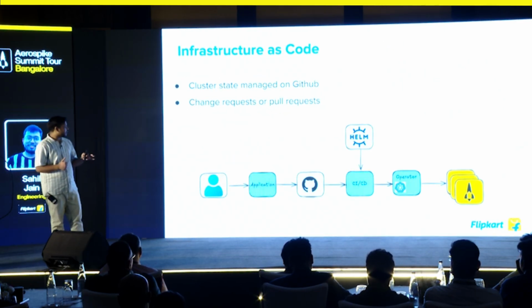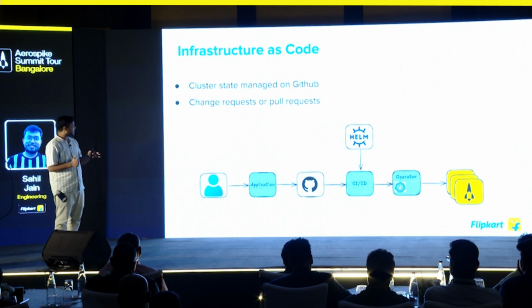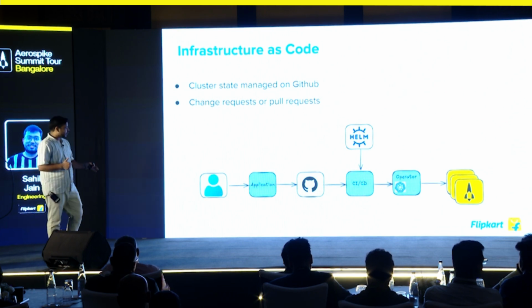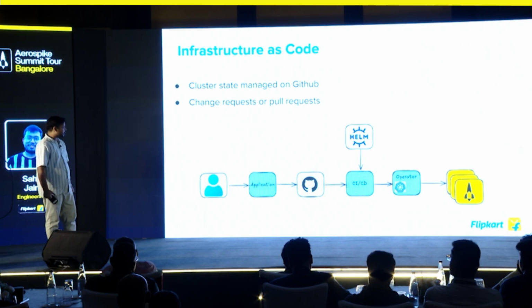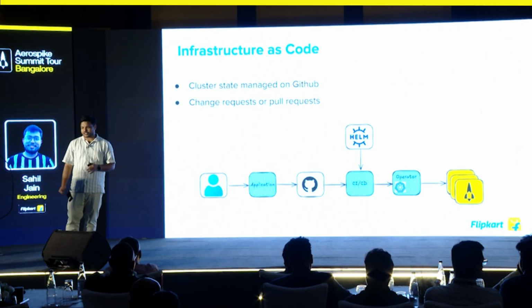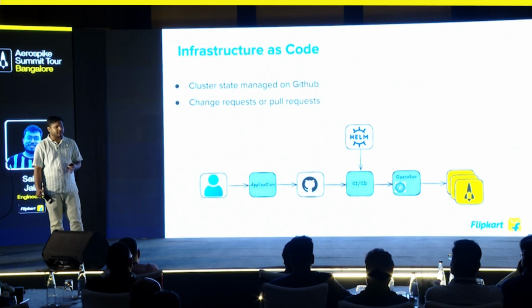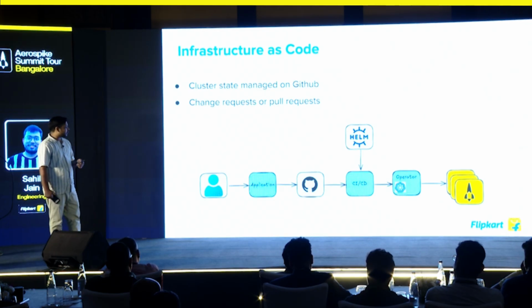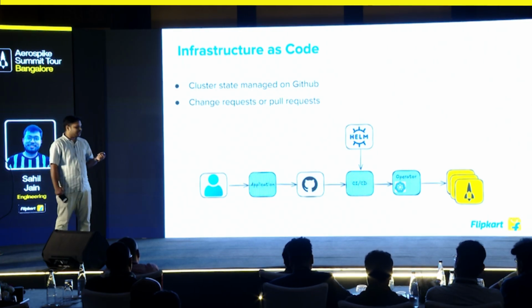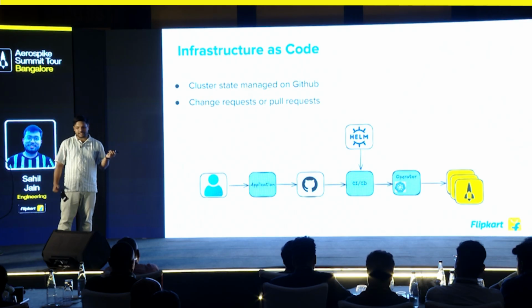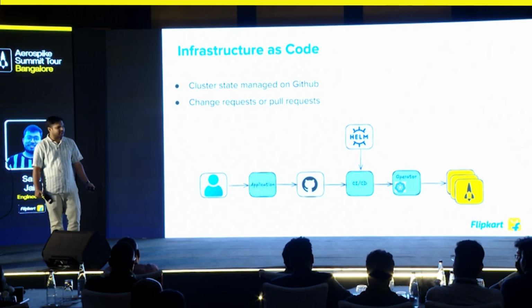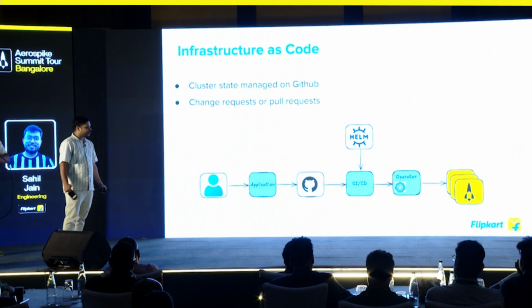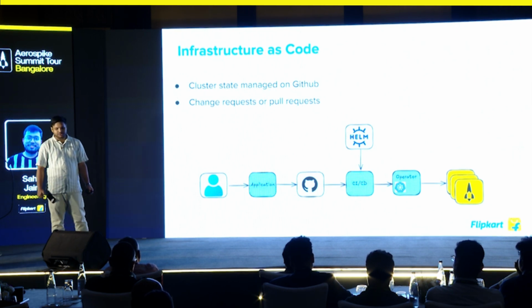So all of this journey, how we deploy a cluster, everything is just maintained as code. Here a user will come onto our management plane and give us some of the non-functional and functional requirements. Based on this, the application will convert it into a configuration file, which is then put on GitHub. The CI/CD will pick up the configuration file and merge it with Helm to create the manifest file, which is picked up by the operator and then seamlessly converted into an Aerospike cluster. In this whole journey, the code or the actual virtual machines are never touched.